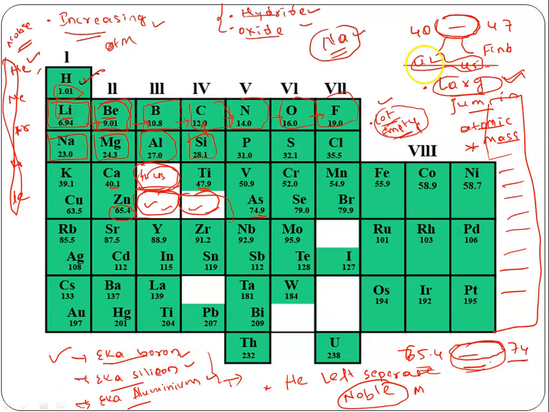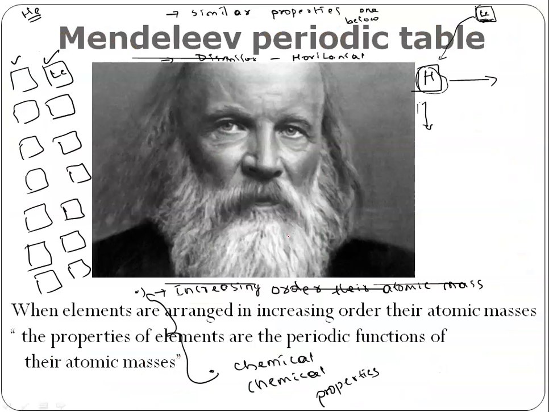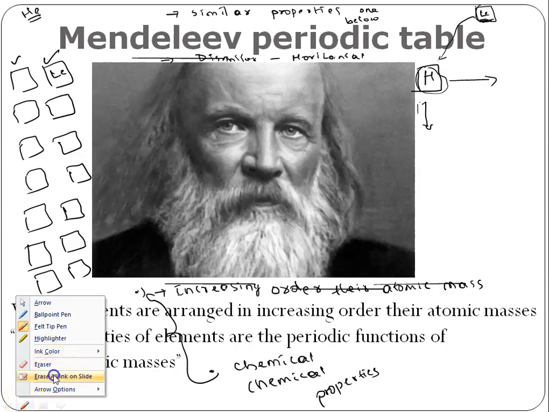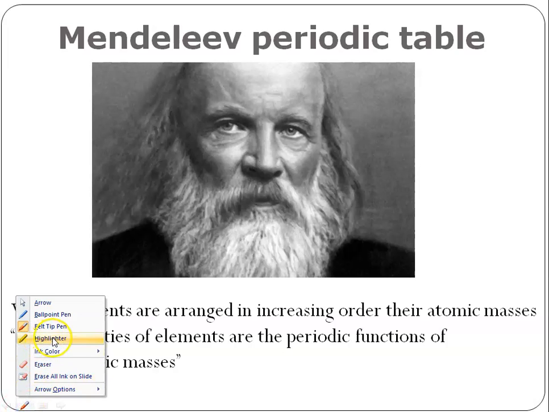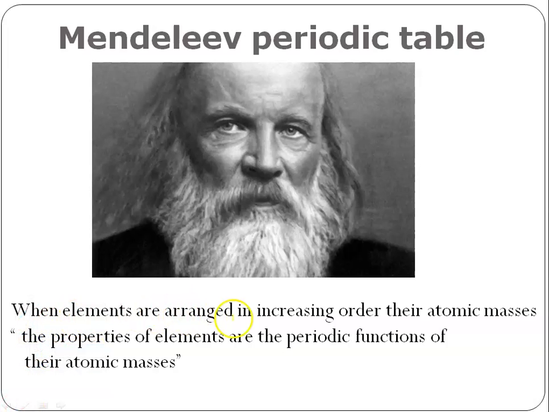By doing all of these experiments, he gave his law. What is that law? He said that when we arrange elements in increasing order of their atomic masses, then the properties of the elements are the periodic functions of their atomic masses.